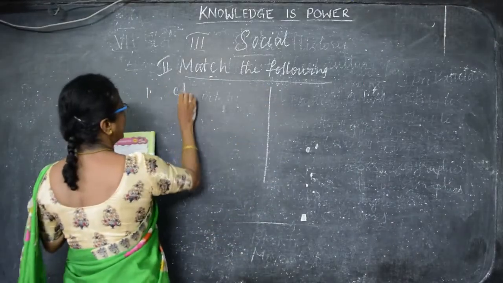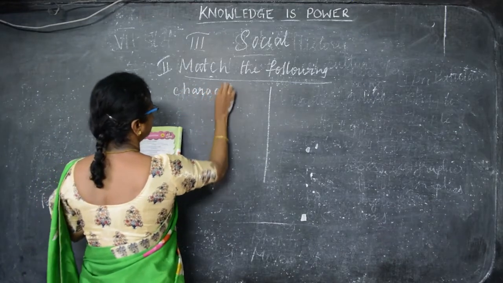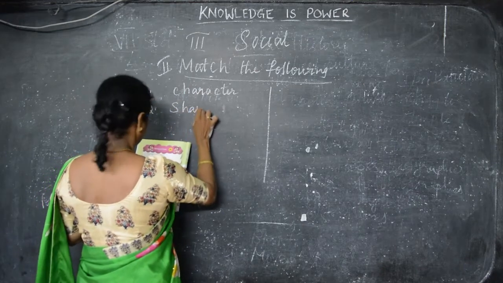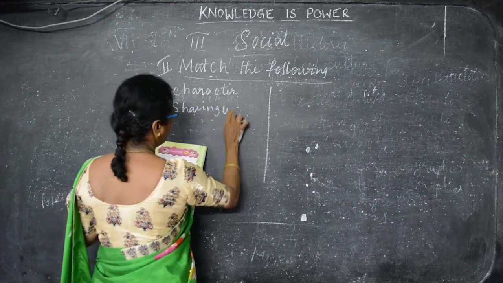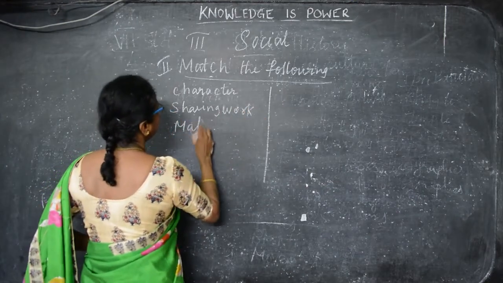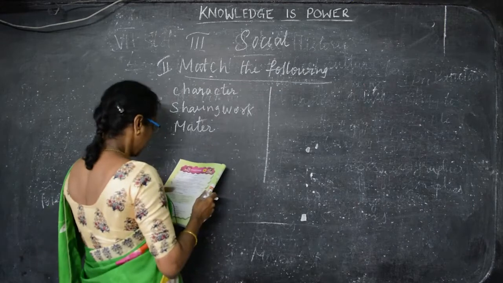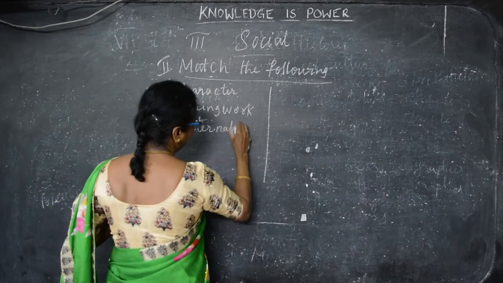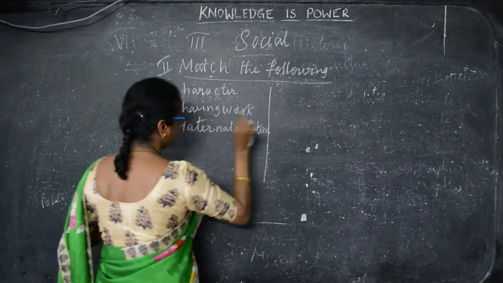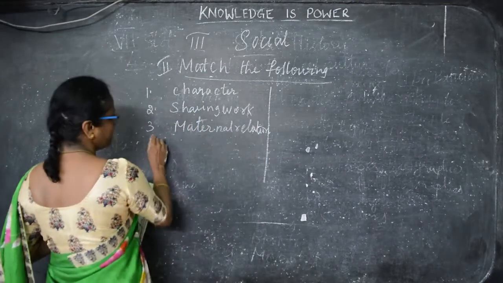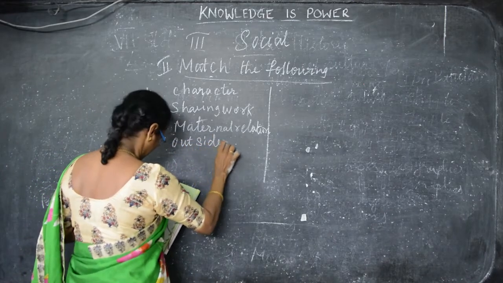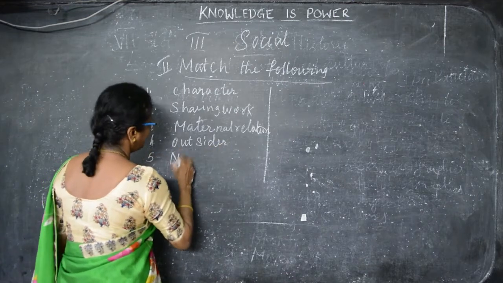First one is character. Then sharing work. Maternal relations. Maternal relations means what I told you, those are the relations of the mother. Maternal relations. Fourth one, outsider. And fifth one is neighbors.